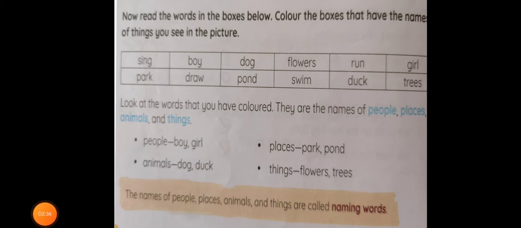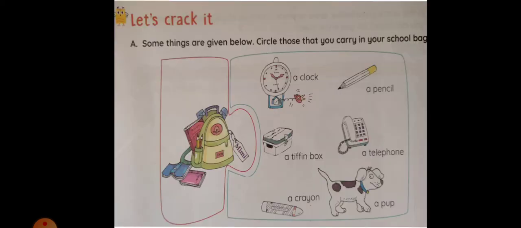See children, the names of people, places, animals and things are called naming words. Every place, every person, every animal and every thing has a name. Those are called naming words. Okay children? Now, let's crack it.